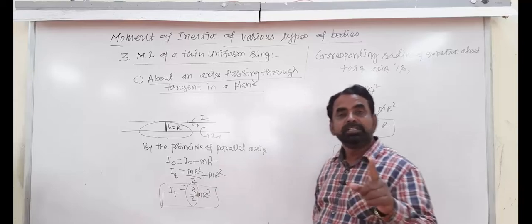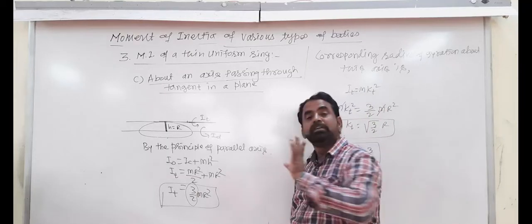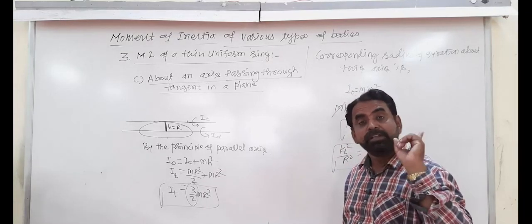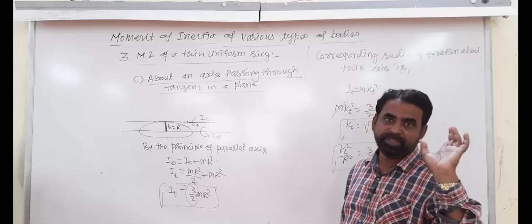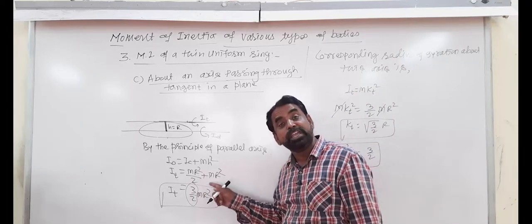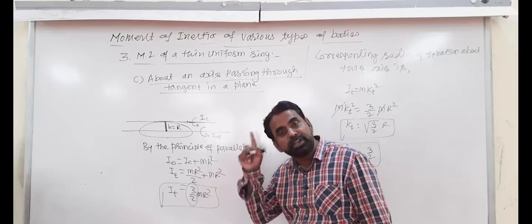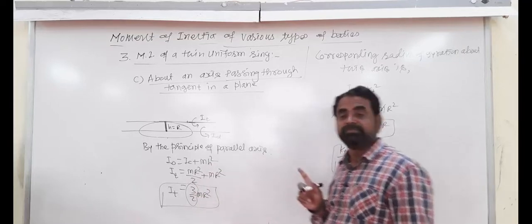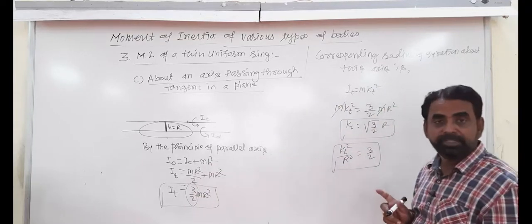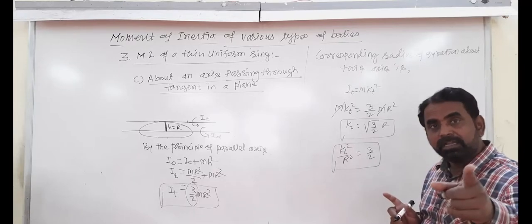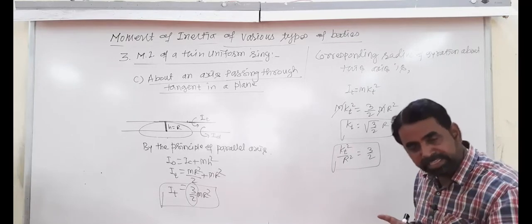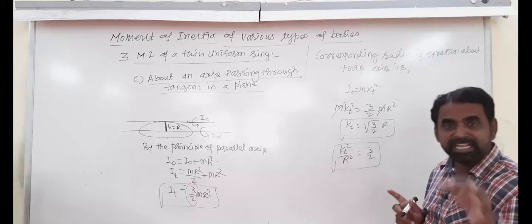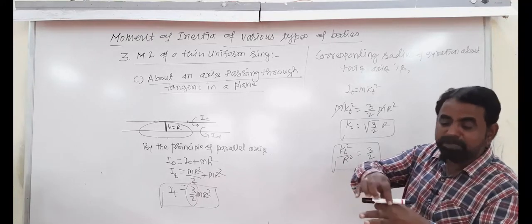I am tracing on this once again, because in numericals many times the value of k square upon r square is different for different axes of rotation, and here it is nothing but the coefficient of MR square. So that is the moment of inertia of a ring about an axis tangent in a plane. Tangent in a plane means the tangent is in the plane.